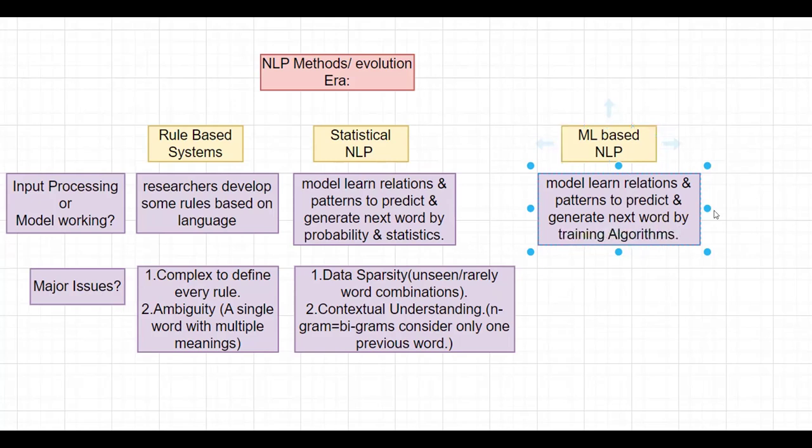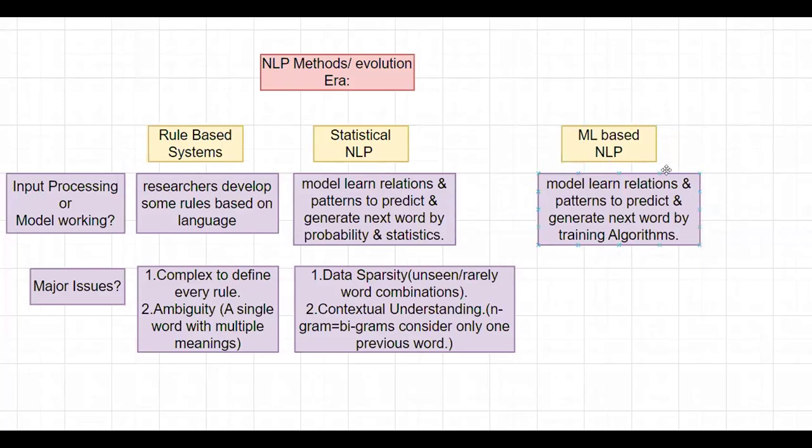These are the advanced algorithms that we use as a base in order to learn the relations as well as the patterns of the data, to predict and generate the response. Either it may be a next word or the response may be anything else as well.